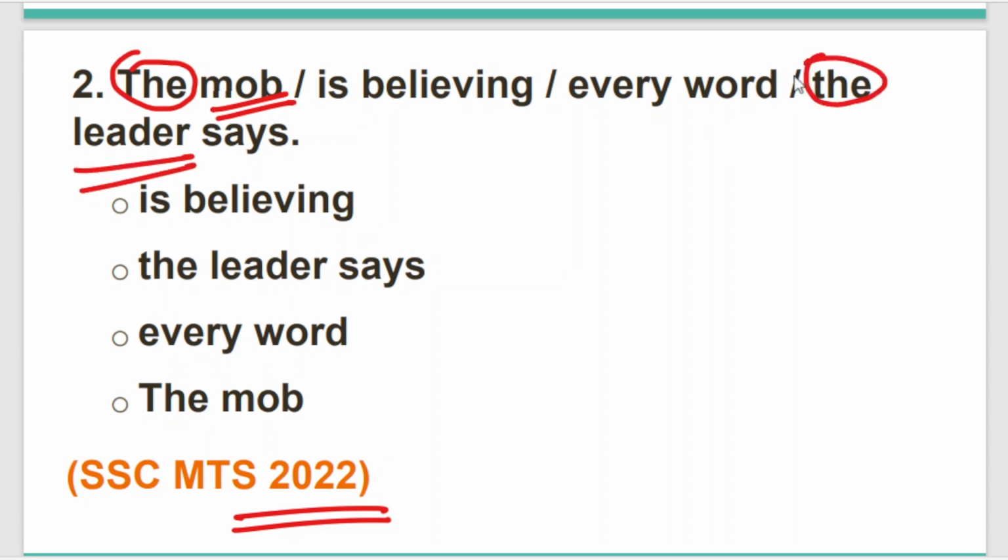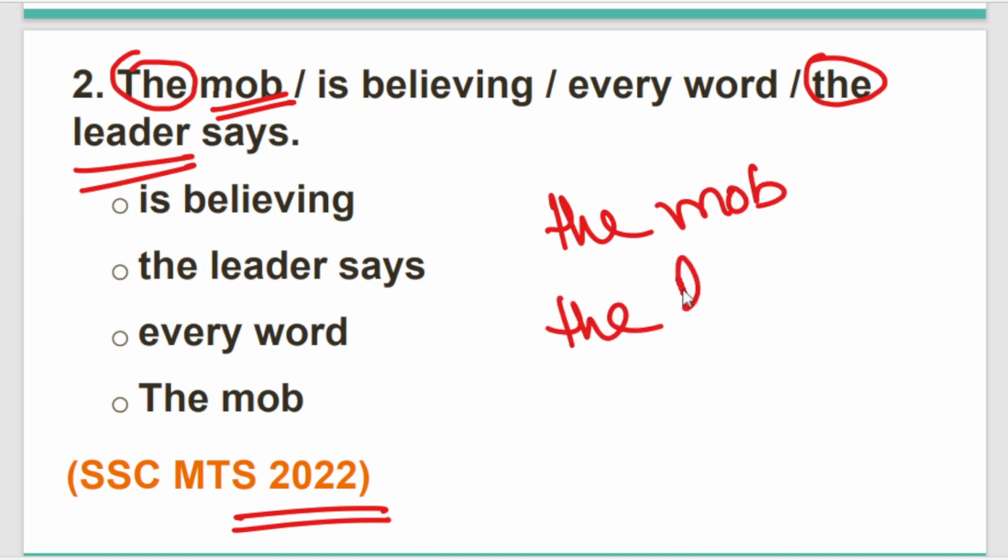The mob is listening to whom? The mob is listening to the leader. That means the mob is specified in the sentence, and the leader is also specified. In both cases, mob and leader are specified, and another thing is mentioned, that is every word.